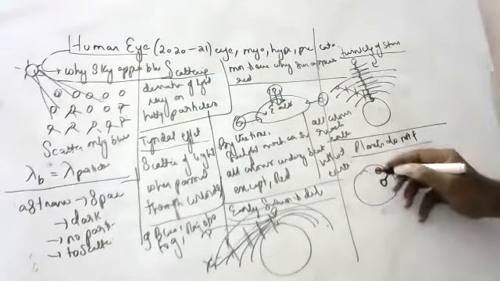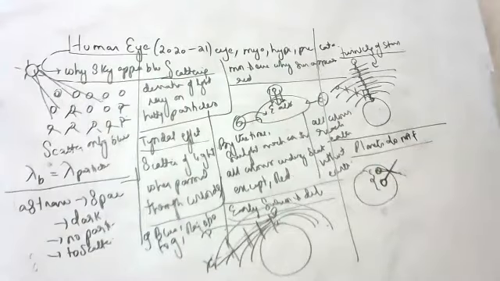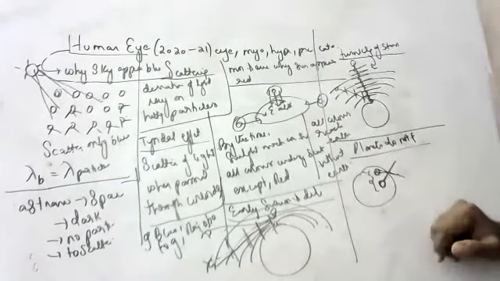Can anyone repeat this point? Each point on a planet acts as a source of light which nullifies each other's effect. Very good. Any other student? Each point acts as a source of light, which nullifies each other's effect.